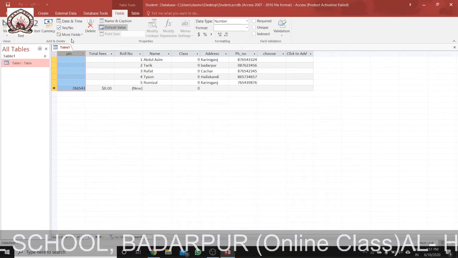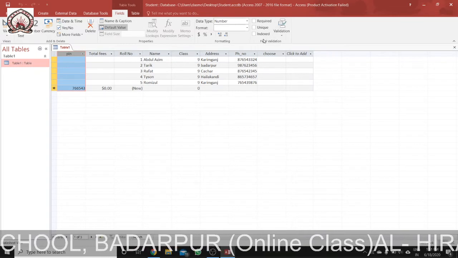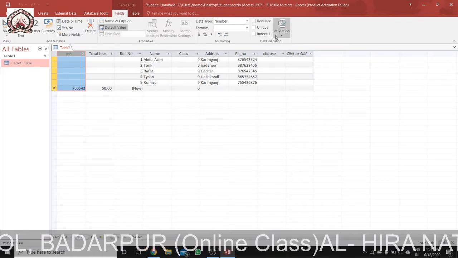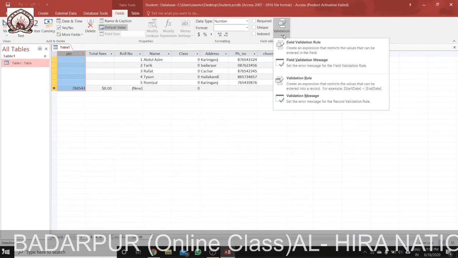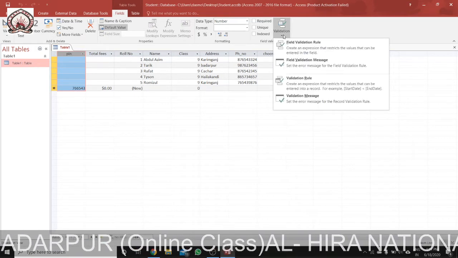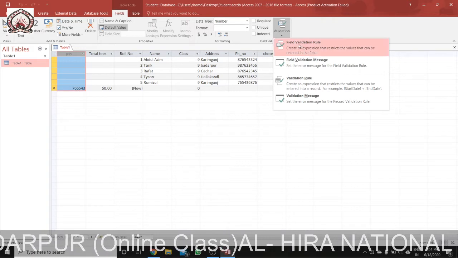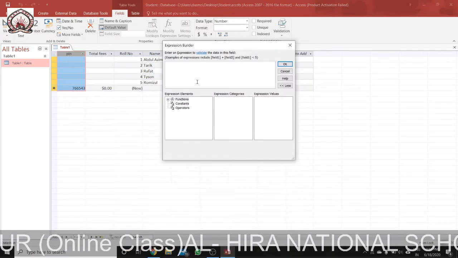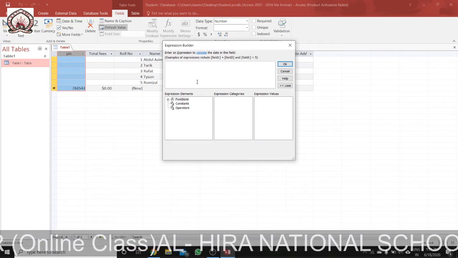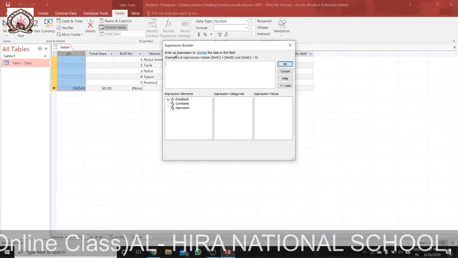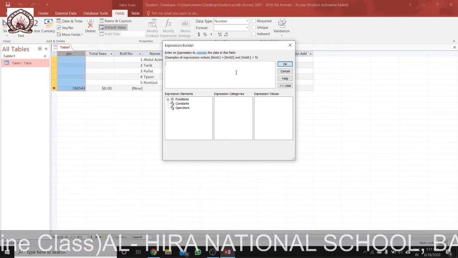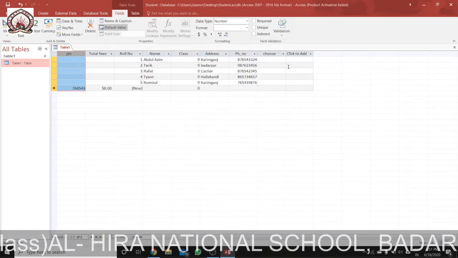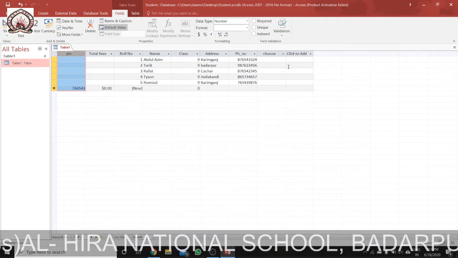Under the validation group, click validation, then click field validation rule. Here we can set any rule: enter the expression builder to validate the field, and then just click OK. So this is how we can enter a validation rule.